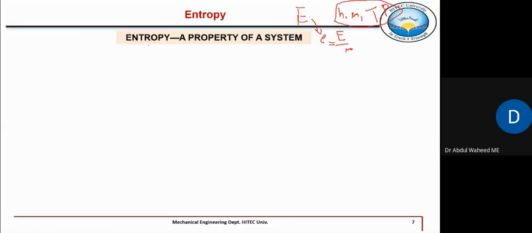So entropy is also a property. We are saying that del Q by T is entropy, right? But still, we would like to know the real meaning of this thing. So let's continue our discussion so that we can have some idea what this term del Q by T is.